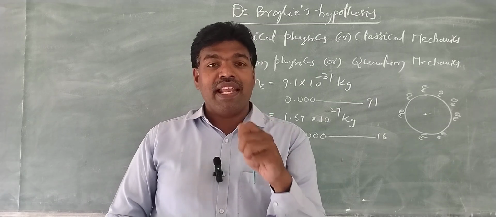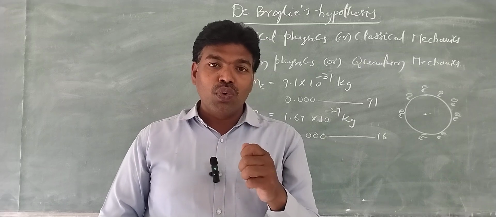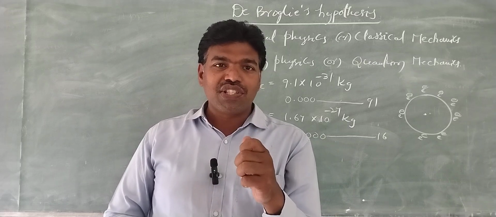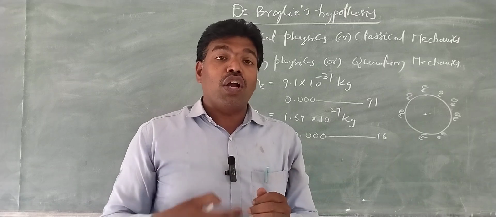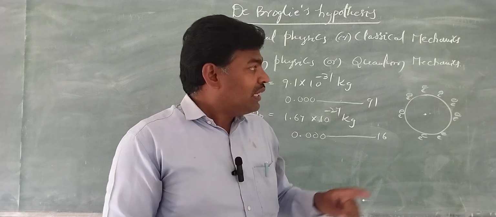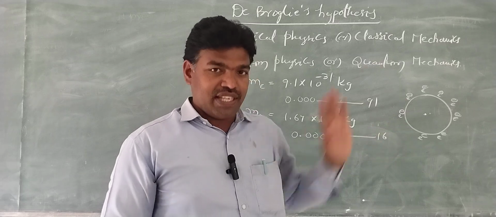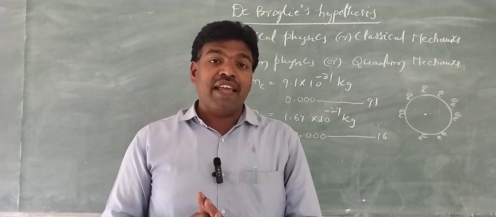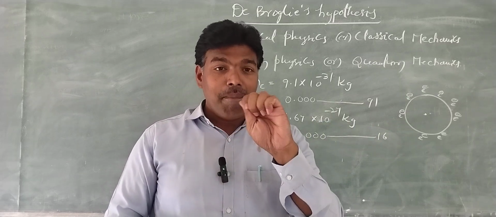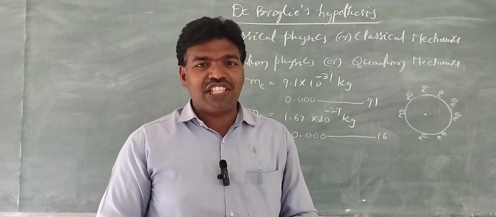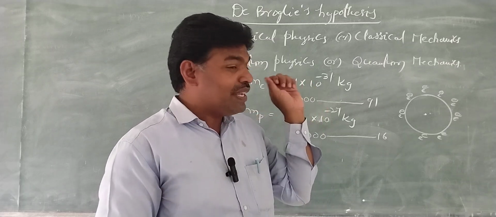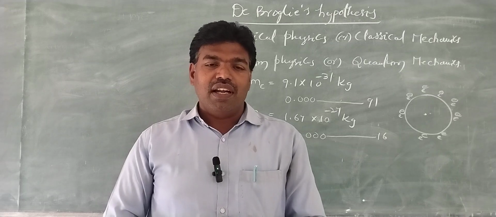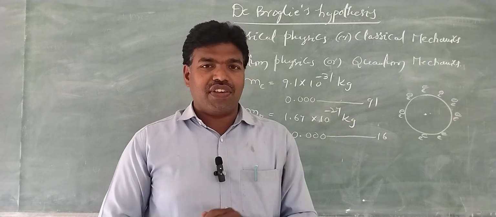Therefore, in the next video, we shall go through the details of de Broglie's hypothesis. How does de Broglie conclude that an electron revolving around the nucleus behaves like a wave as well as a particle, right? In the next video, we shall discuss what de Broglie's hypothesis is and what its consequences are.